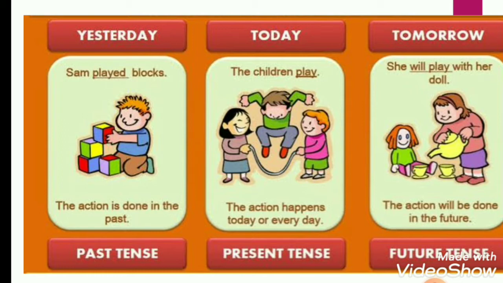Second is present tense, which denotes the action happens today or every day. For example, the children play. And the third is future tense, which denotes the action which will be done in the future. For example, she will play with her dolls.